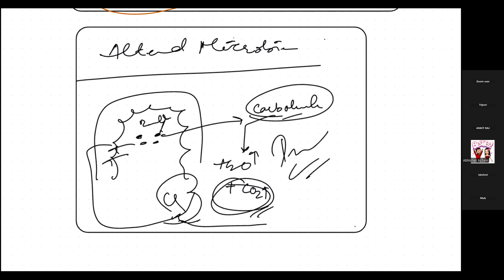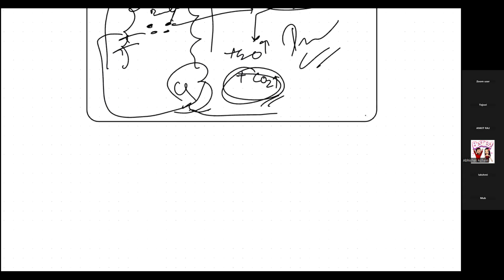So these are the pathophysiology of what? Irritable bowel syndrome. I will repeat. What is irritable bowel syndrome? It's nothing but a functional GI disorder. There is no involvement of structural or biochemical abnormality. It is characterized by chronic or recurrent abdominal pain or discomfort, as well as altered bowel habits other than dyspepsia. So this was all about the pathophysiology of irritable bowel syndrome.